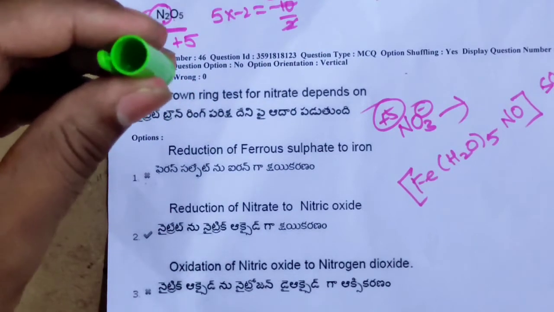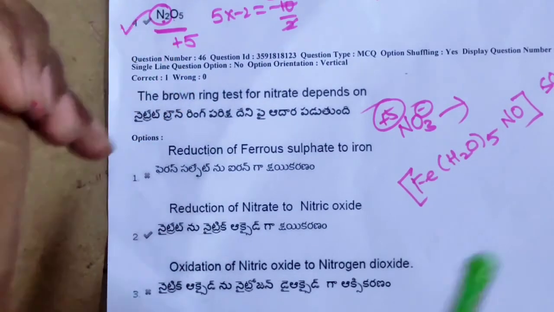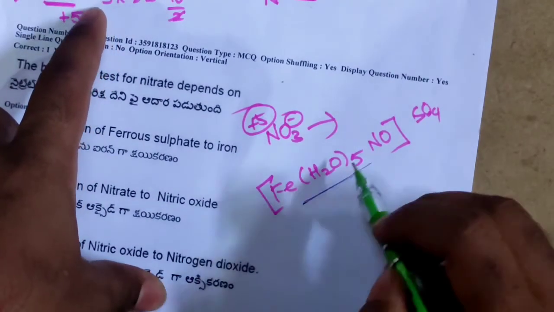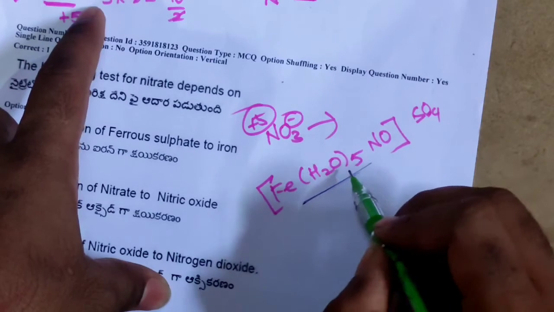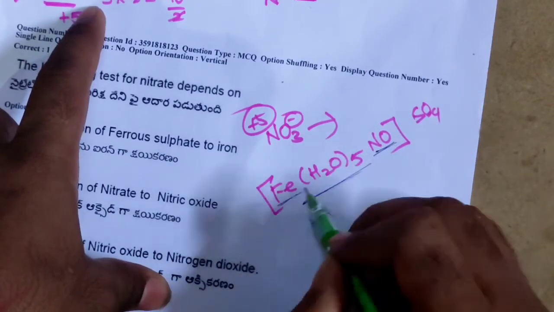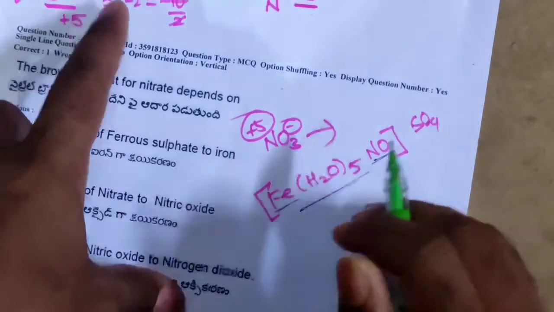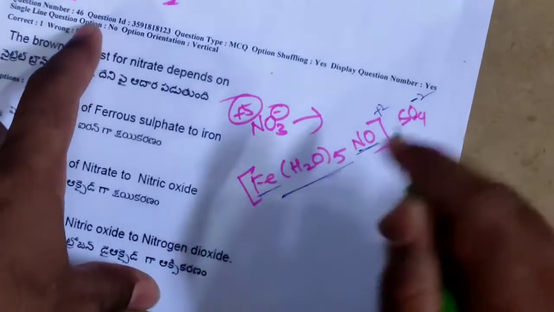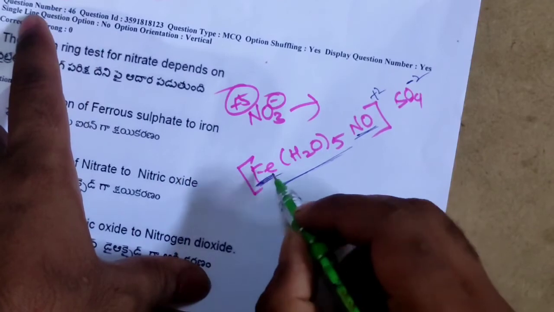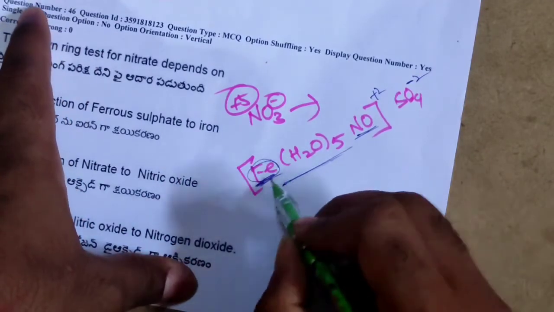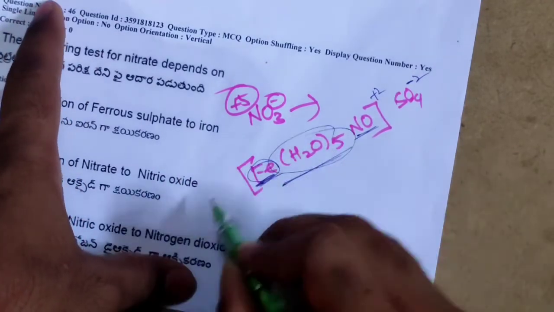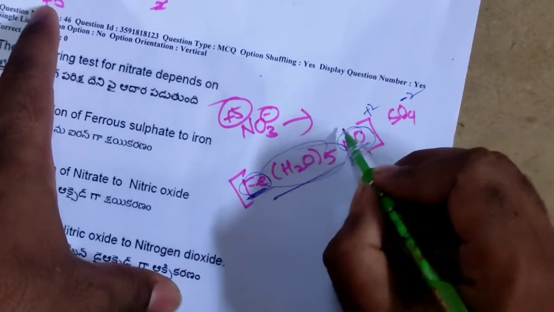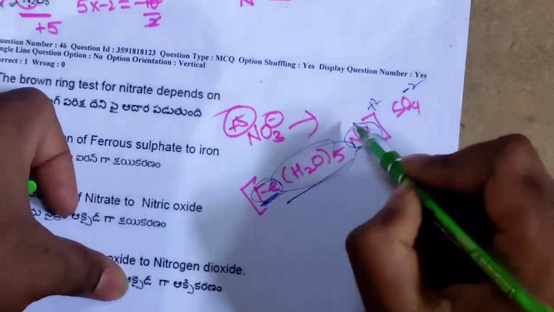The complex we have observed there has 5 aqua molecules and a nitrosyl group along with ferrous iron. Here the oxidation state of iron is +1, because the aqua molecule is neutral, and the nitrosyl group has +1 charge.